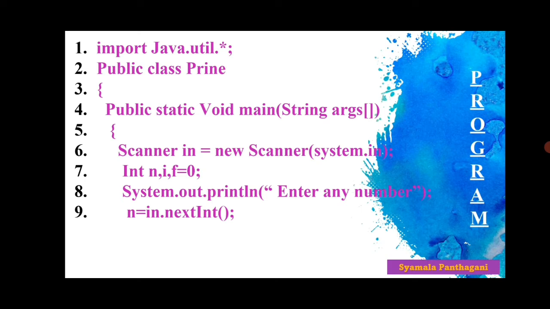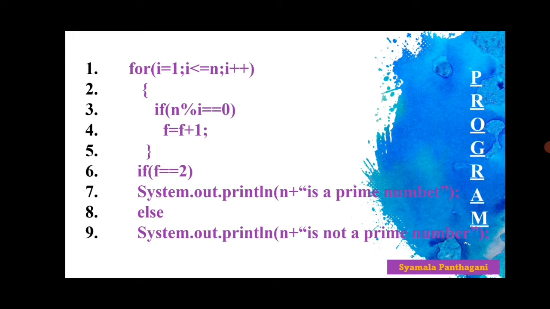And the next one is next half. For i equal to 1, i less than or equal to n, i plus plus. If n mod i is equal to 0, f is equal to f plus 1. If f is equal to 2, System.out.println n plus is a prime number, else System.out.println n plus is not a prime number.